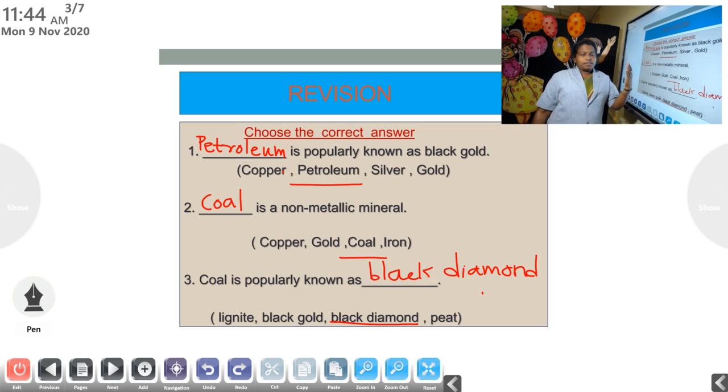It is used in various activities like heating, making different things, and cooking. So it has been known as black diamond. As petroleum is very important, we call it black gold, and as coal is very important, we call it black diamond.